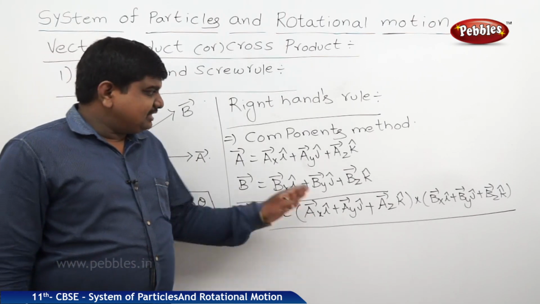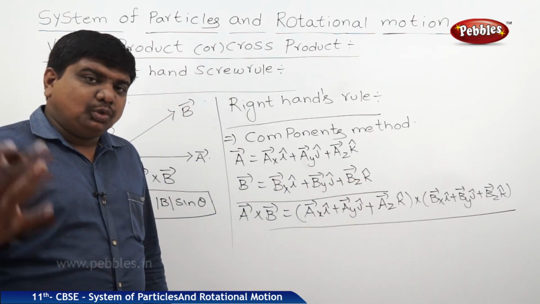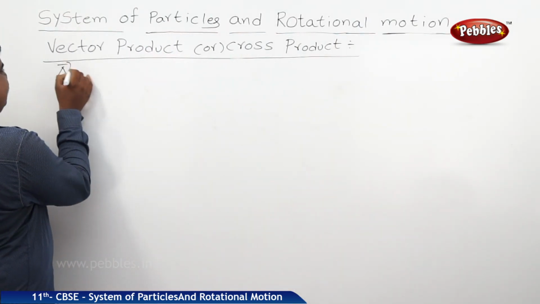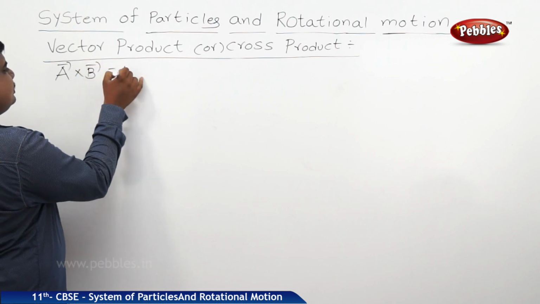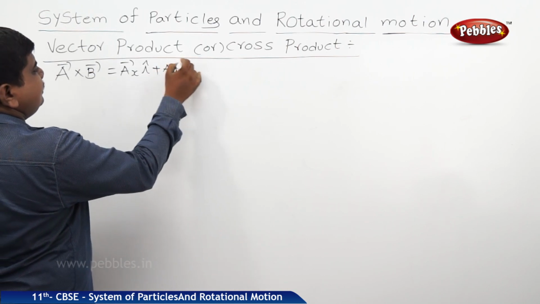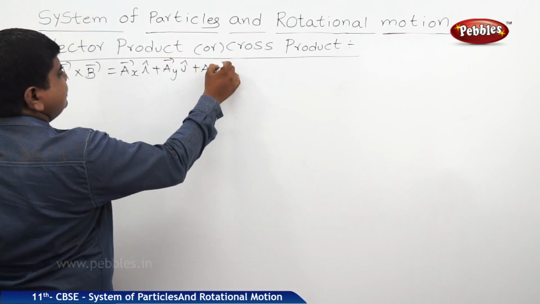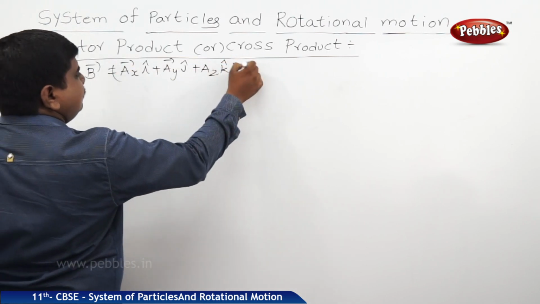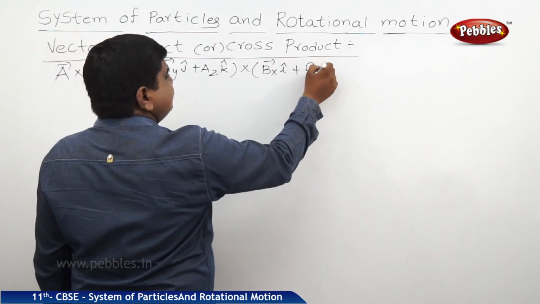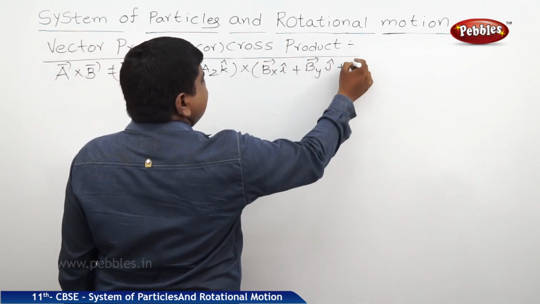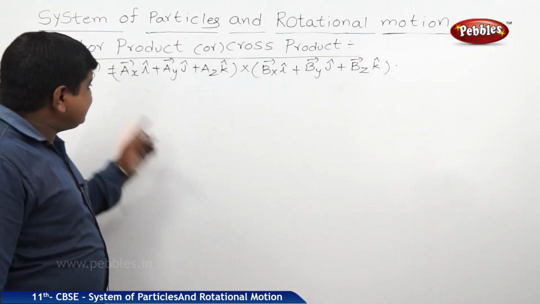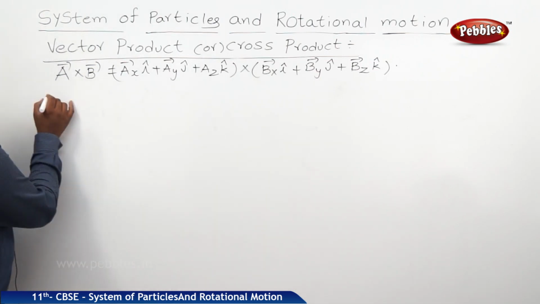So in the multiplication of these components, we should apply the rules of vector product. Therefore, A bar cross B bar is equal to (Ax i cap plus Ay j cap plus Az k cap) cross (Bx i cap plus By j cap plus Bz k cap). Now I am expanding this whole multiplication.